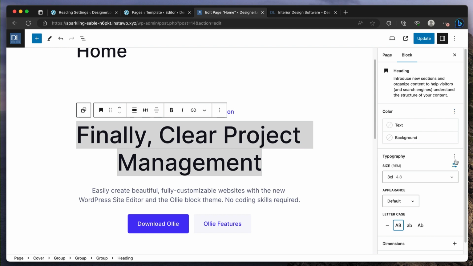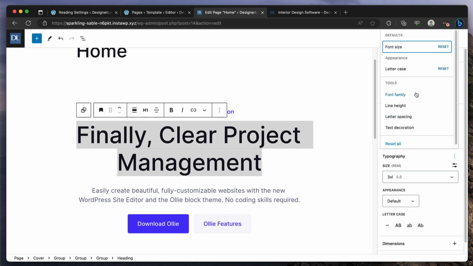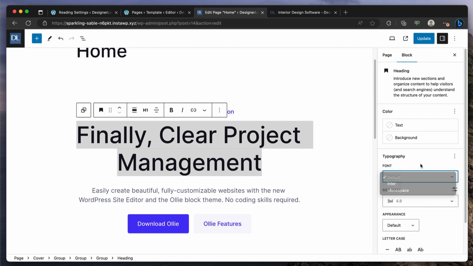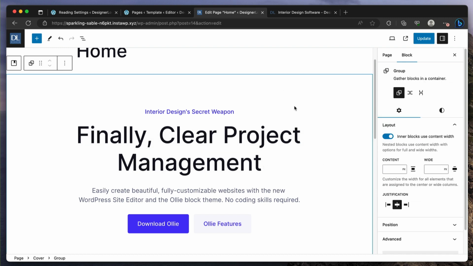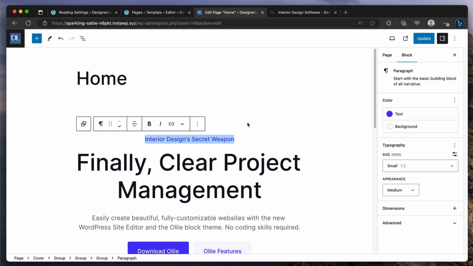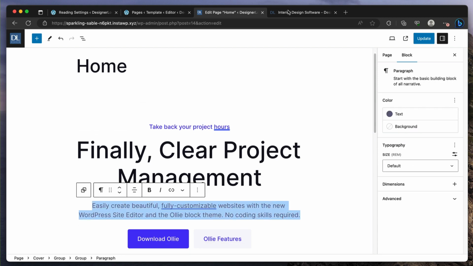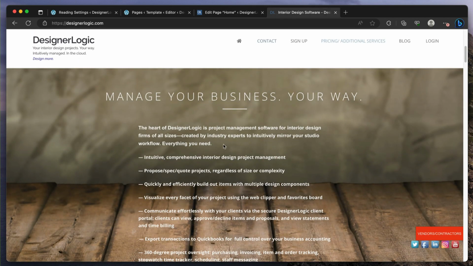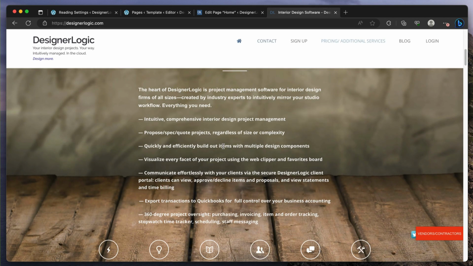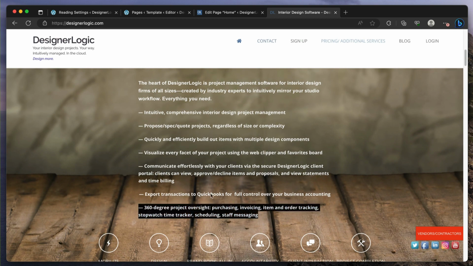And then we can do typography. I think we just have two fonts, but okay. Take back your something, and then here you write something like what is something that designer logic allows you.